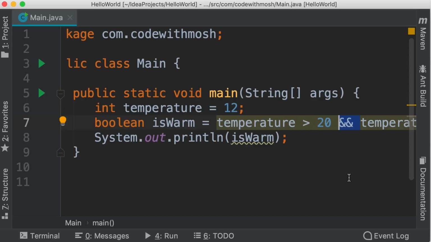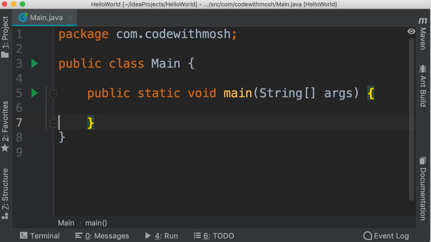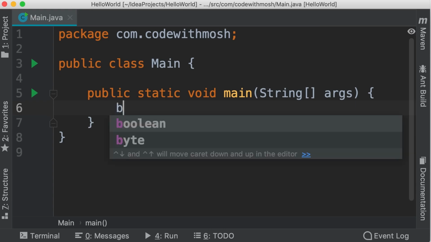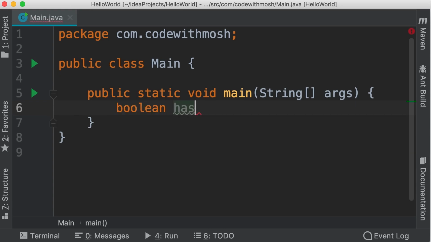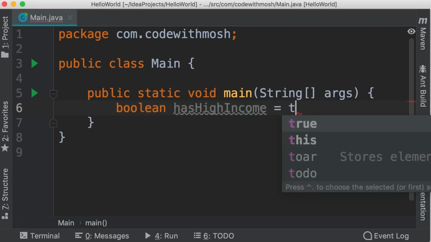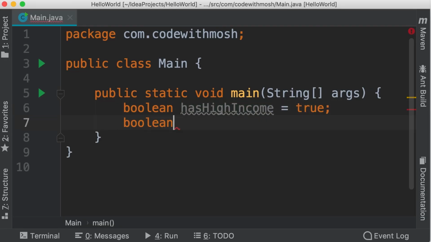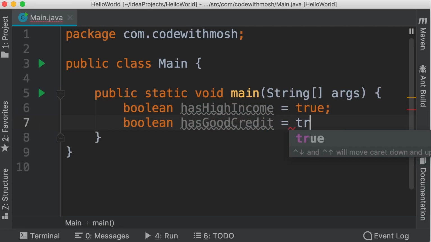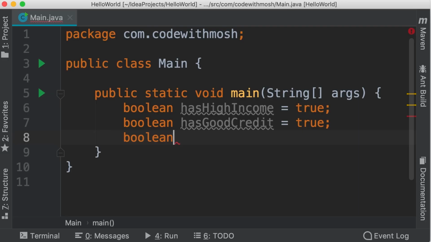Now let's look at another operator, that is the OR operator. So I'm going to delete all this code and start with a new example. Let's declare a Boolean hasHighIncome. We set it to true. And another Boolean hasGoodCredit. We set this to true as well. So let's say we're building an application for processing loans. We want to see if a new applicant is eligible for a loan or not. So we declare another Boolean isEligible.